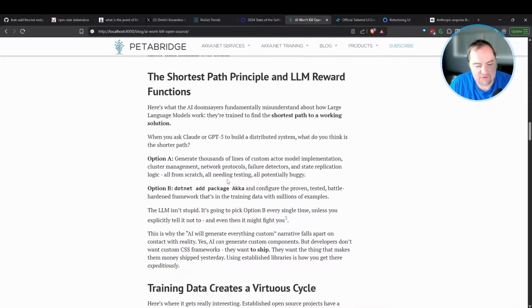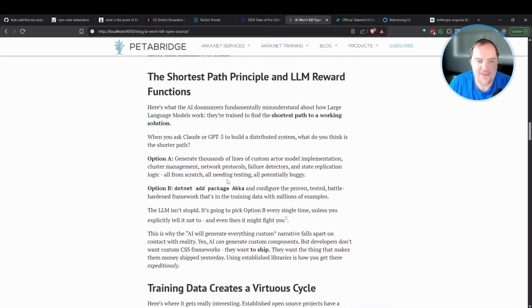You take a verifiable training set and you throw an LLM at it and try to figure out what sets of weights and measures produce the best scores, where you have an input and then a verifiable outcome at the end. This is basically trying to produce the shortest possible path to a working solution the most often. There's a variety of different factors that LLM researchers might account for. It might not always be about the shortest path, but generally speaking, they are trying to complete a goal as expeditiously as they can. That would be a general truism that I think most AI researchers would agree with.